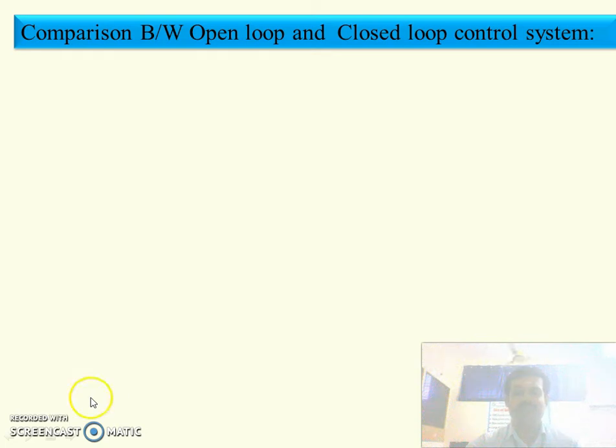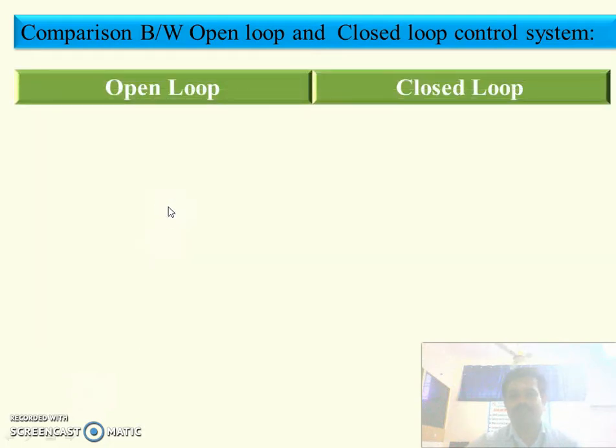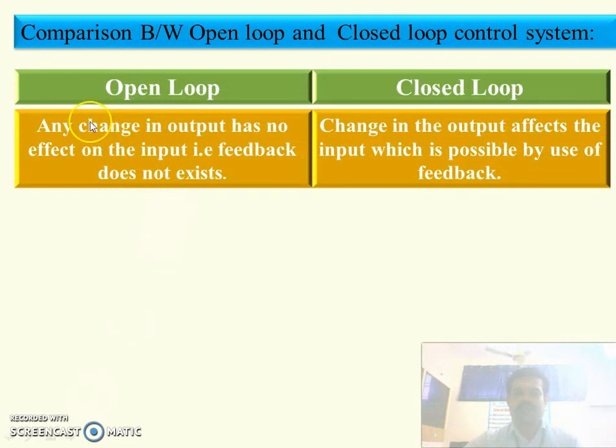Now we are going to see the comparison between open loop and closed loop control system. In open loop control system, if there is any change in output, that has no effect on the input. Why? Because in open loop we are not using feedback. So change in the output will not affect the input. Now in closed loop control system, if there is any change in the output, it will affect the input. Why? Because we are providing the feedback.